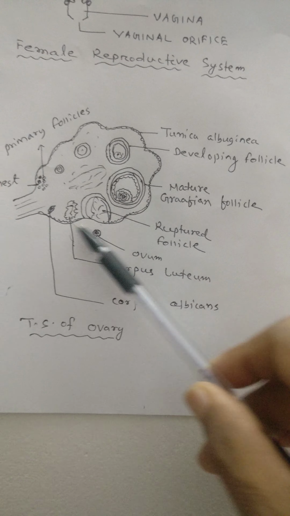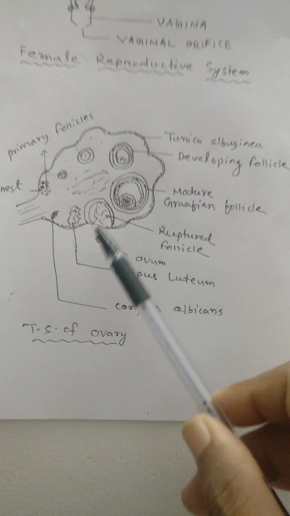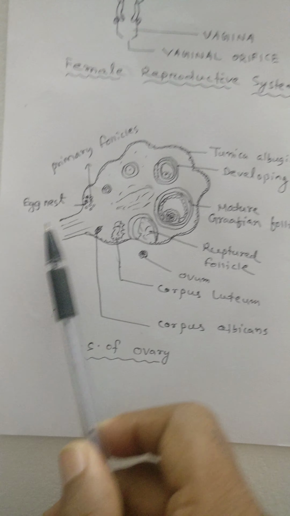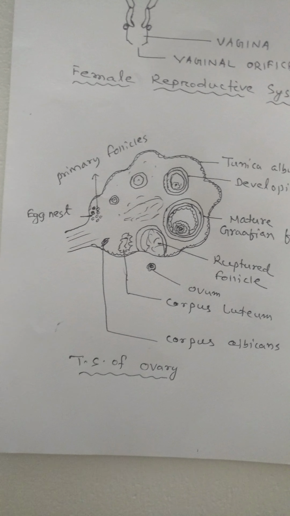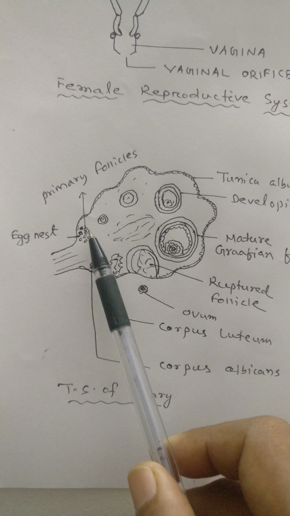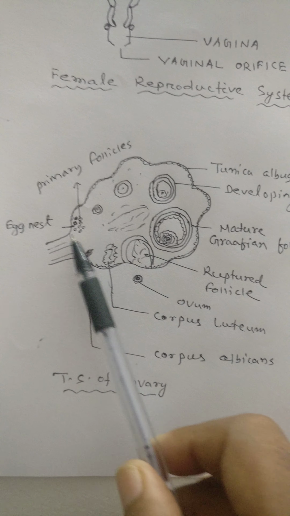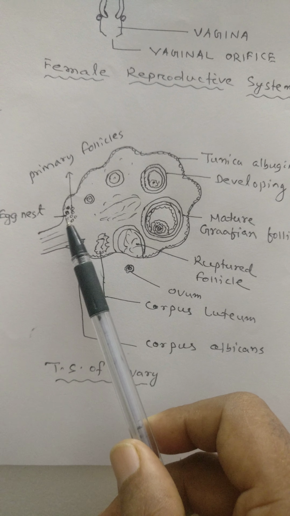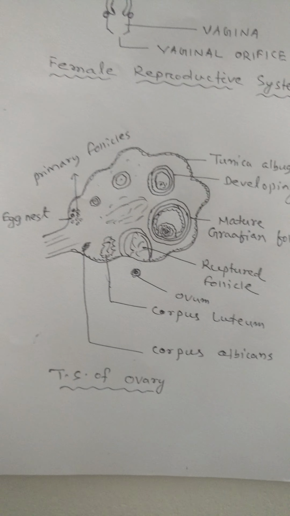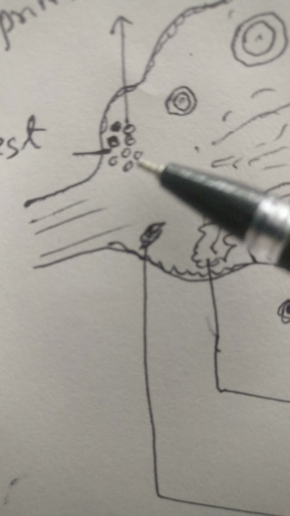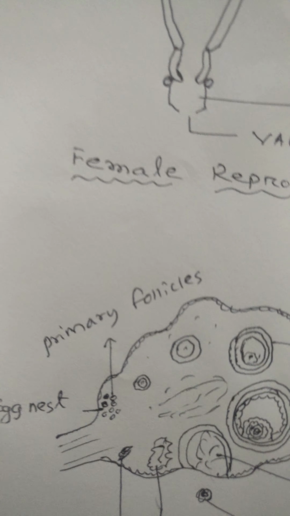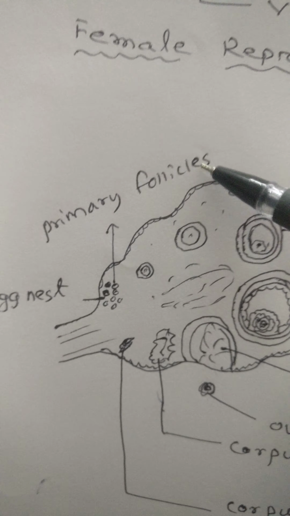In the cortical area, at one side you can find here a structure called egg nest. Here many large numbers in thousands, at the age of 2, about 20,000 small globular structures you can see, very small. Okay, round structures are found. These round structures are called as primary follicles. You can see here primary follicles.